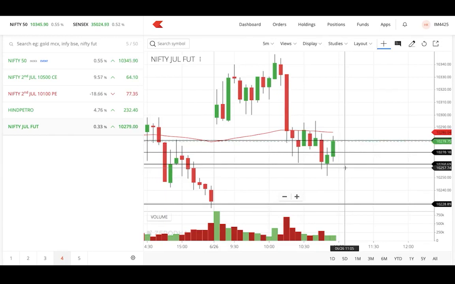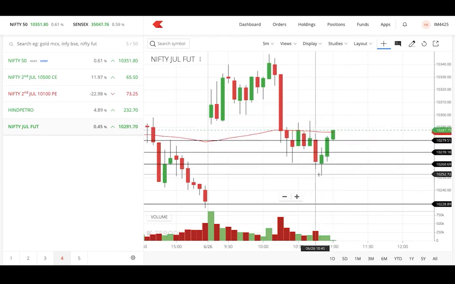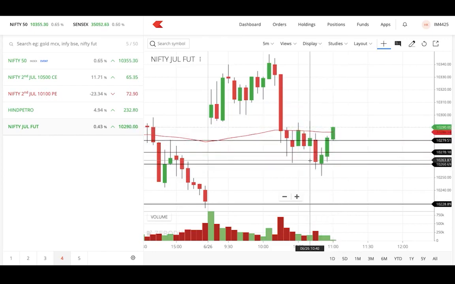So you can see, I was lucky enough to exit with a profit of at least 600 rupees. I didn't have to face any huge loss here because of the trailing stop loss. So just modify your stop loss according to the move you are getting. That's the simple way.